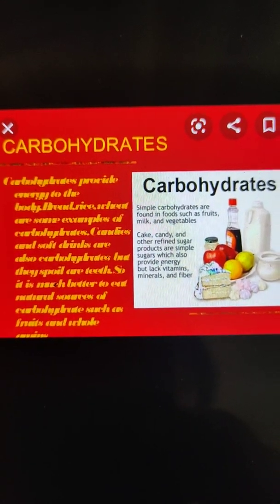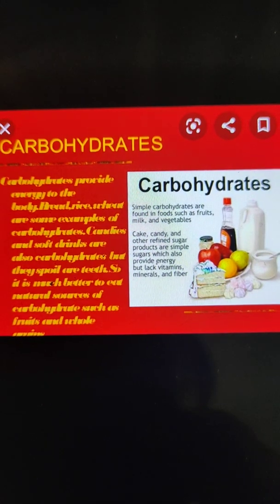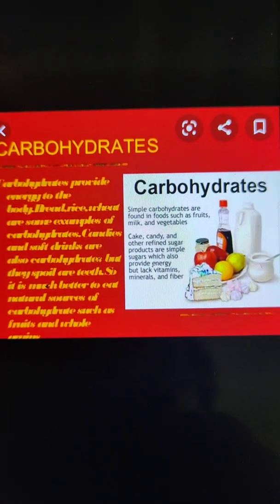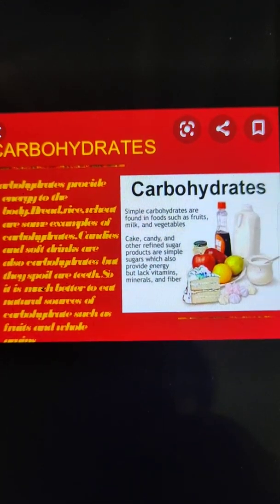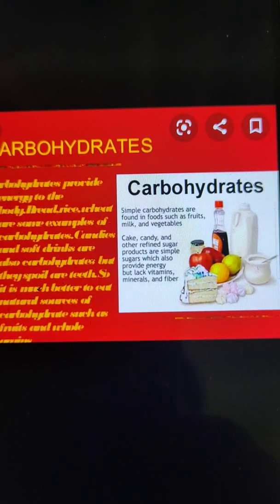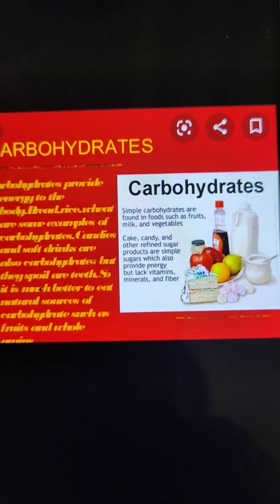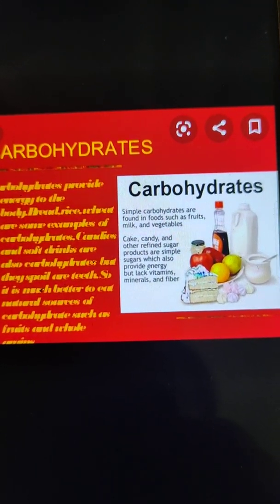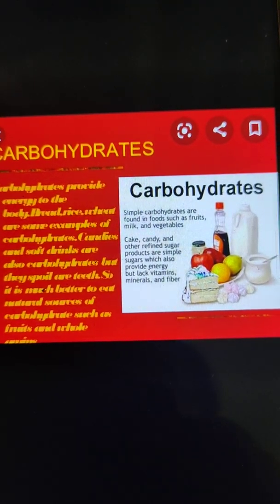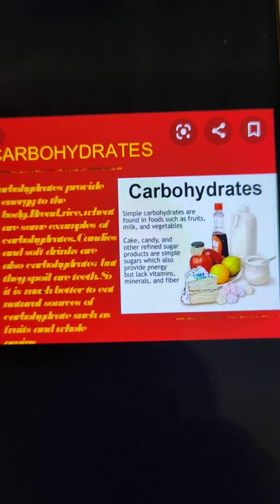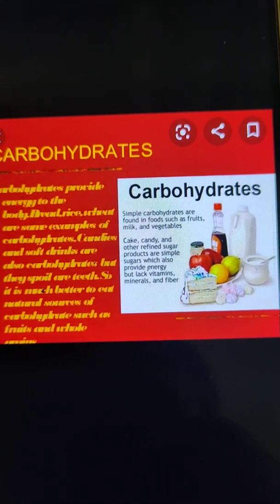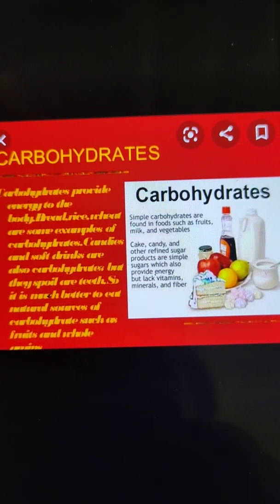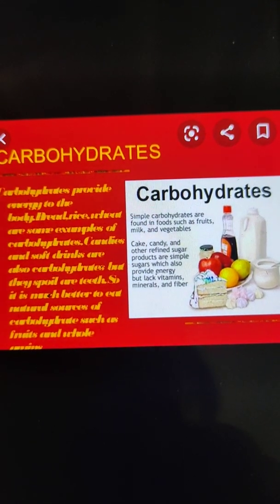Simple carbohydrates are found in food such as fruits, milk and vegetables. And there are some artificial carbohydrates also, which we get from cake, candy and other refined sugar products. But these artificial carbohydrates are sometimes harmful to our body. So carbohydrates are one of the essential nutrients for our body.